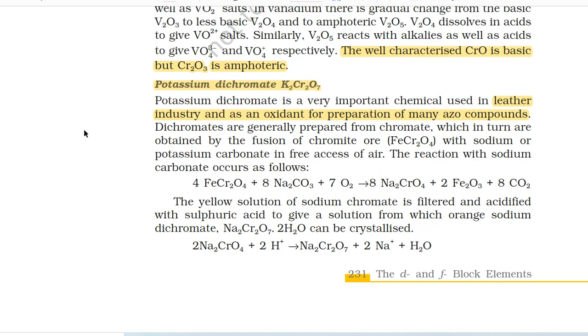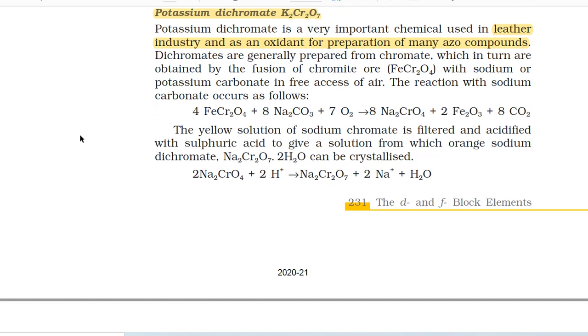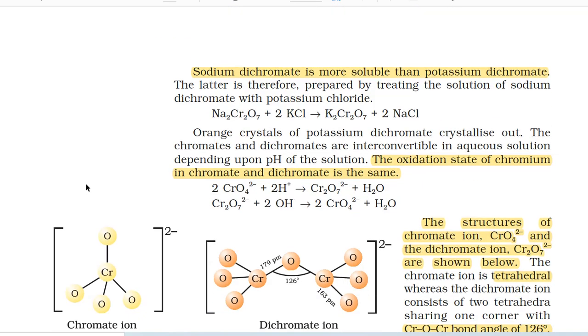from which orange sodium dichromate, Na2Cr2O7·2H2O, can be crystallized. 2Na2CrO4 + 2H+ gives Na2Cr2O7 + 2Na+ + H2O.